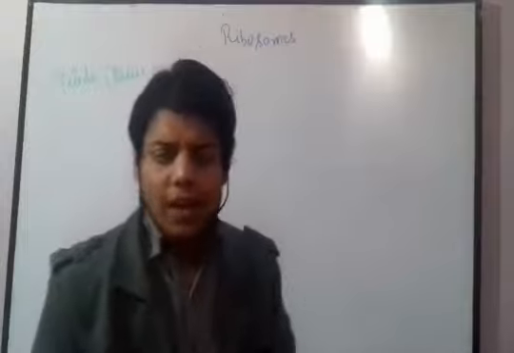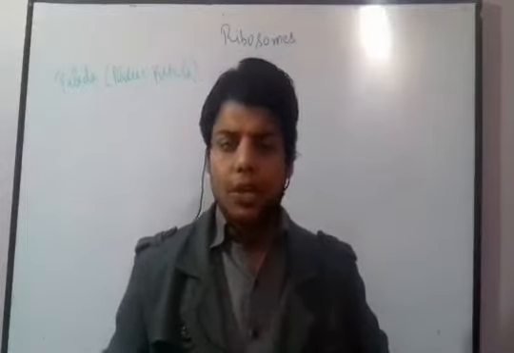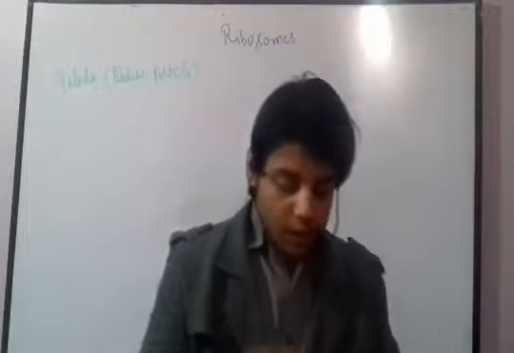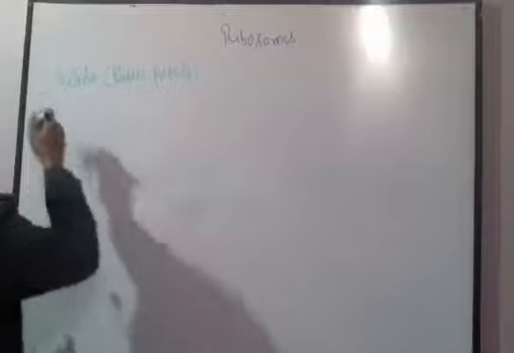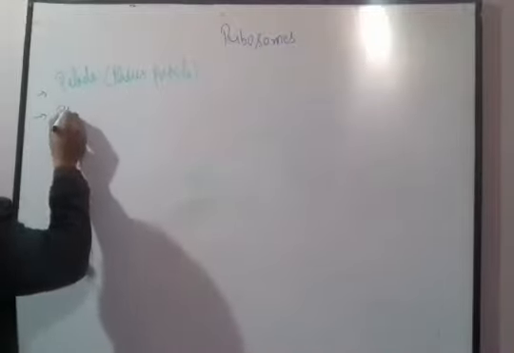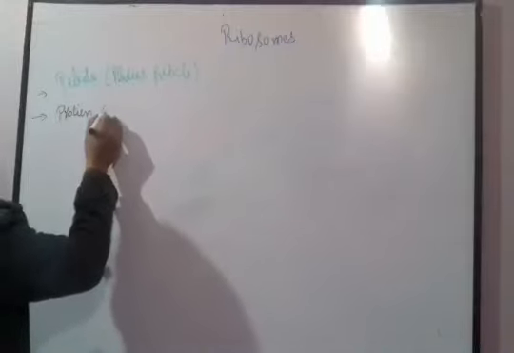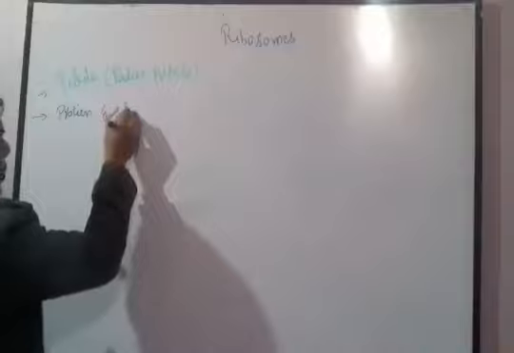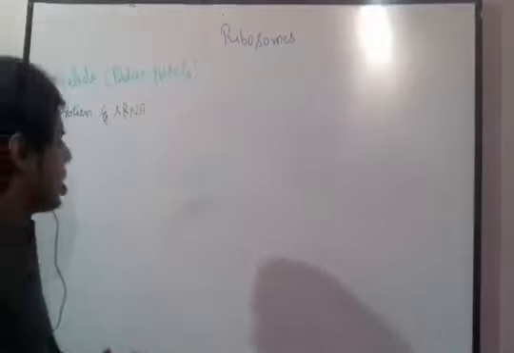Now, if we see the structure of the ribosome, it has a very complex and complicated structure. What is the ribosome made up of? It is made up of proteins and rRNA, which means ribosomal ribonucleic acid.